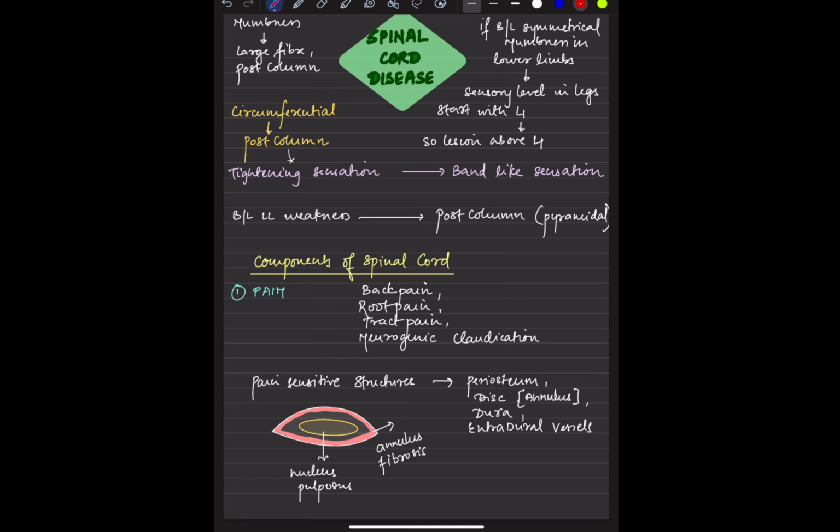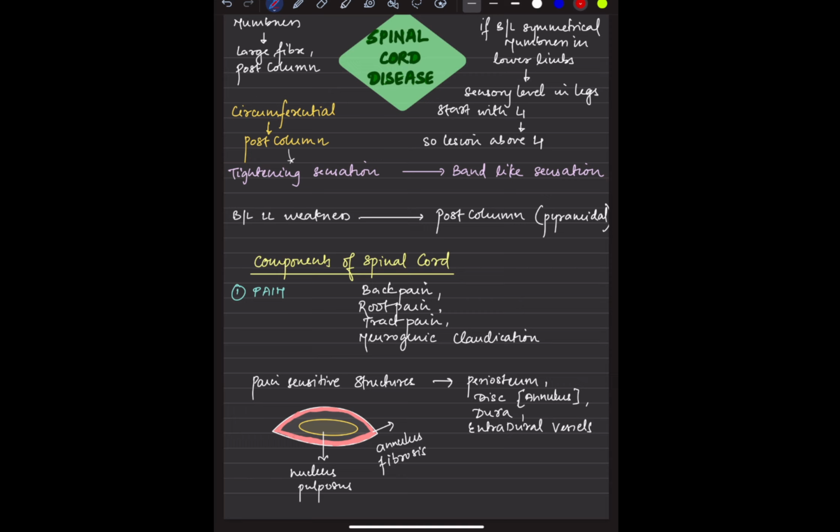Okay, so when it comes to a small fiber, there would be positive and negative symptoms, and there would also be autonomic dysfunction, that would be orthostatic hypotension, tachycardia, bradycardia, or gustatory sweating like that. If there is a burning sensation, burning paresthesia, that is one of the positive symptoms in a small fiber, and the negative symptoms are burns and non-healing ulcers.